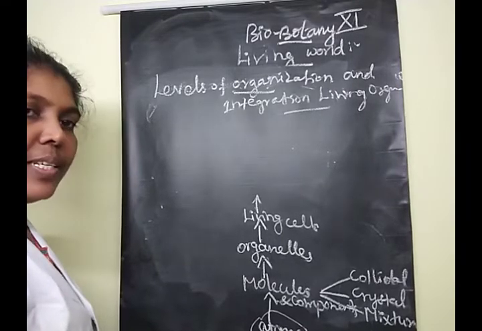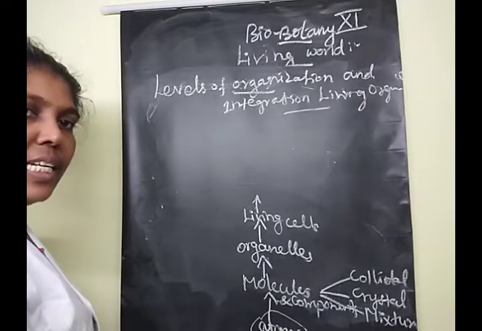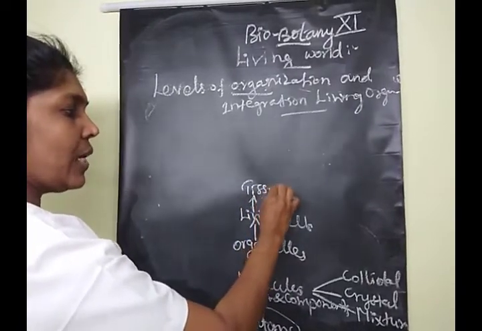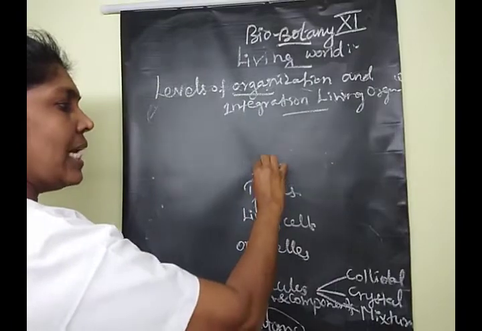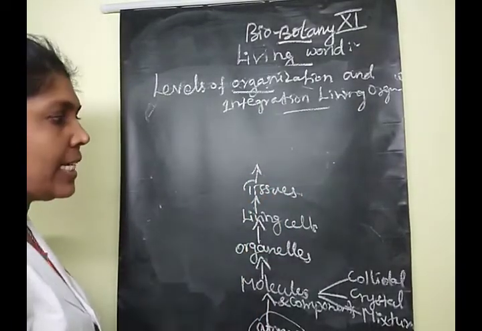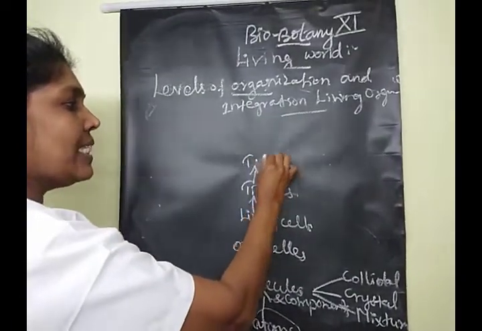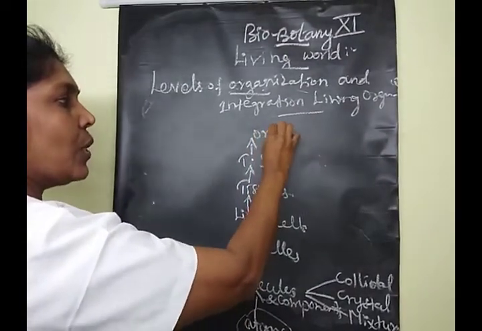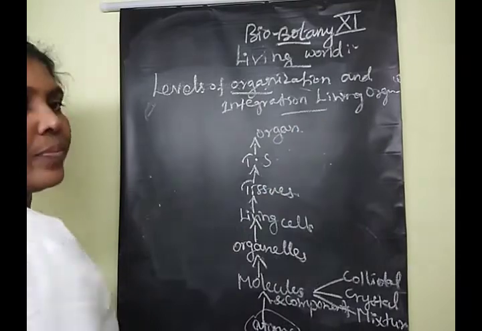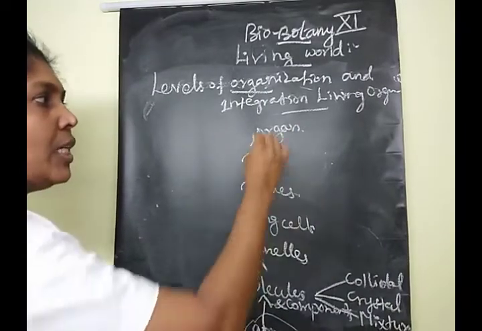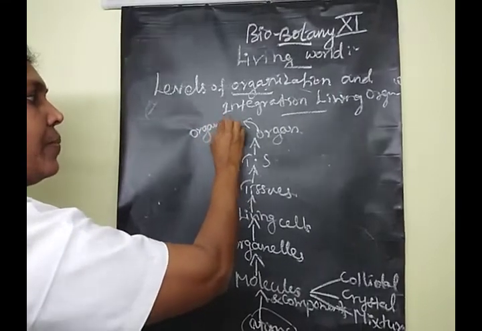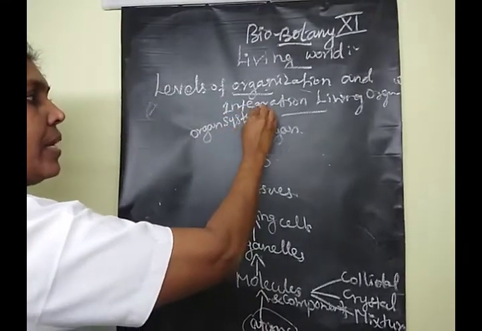Living cells form what? The next one? Very good. Tissues. Okay? The tissues form the next level, the tissue system. The tissue system forms organs. Am I correct? The organs form organ systems.